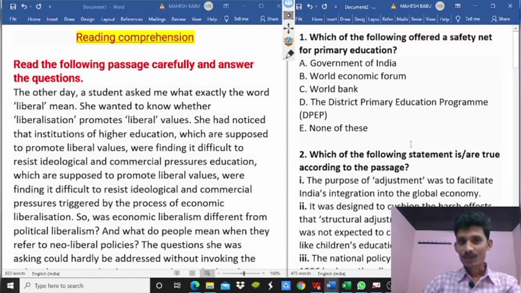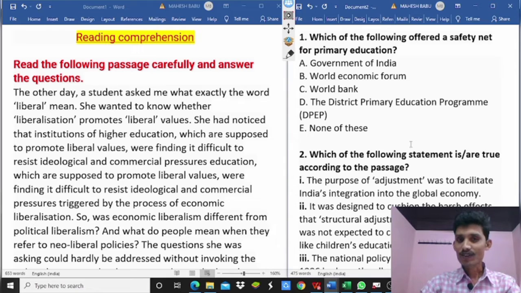Hi friends, we are going to discuss reading comprehension. Reading comprehension can be solved in two methods. The first method requires you to read and understand the passage, then answer the given question. The second method requires you to read and understand the question, then answer the given question. I think the second method is much less time consuming compared to the first method.